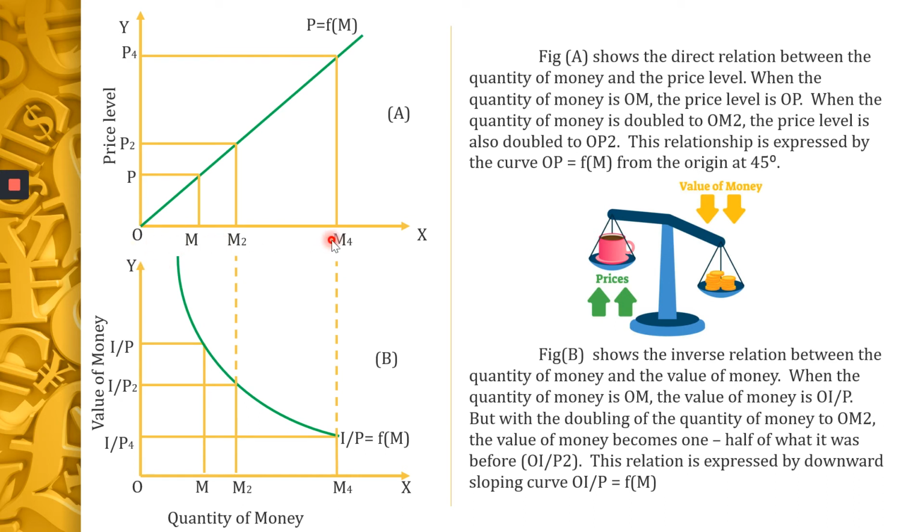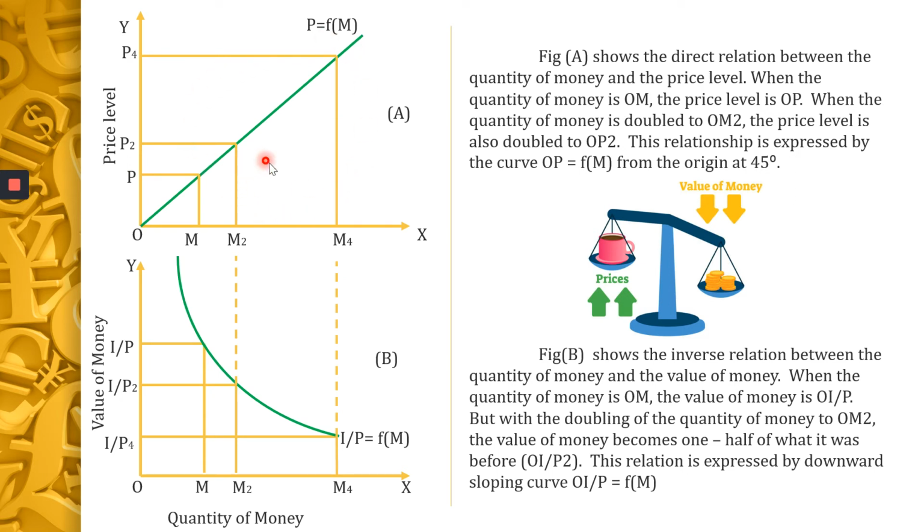As the quantity of money increases, the price level increases. When the quantity of money decreases, the price level also decreases. This relationship is expressed by the 45-degree curve, which is called P = f(M). So the price level is dependent on the quantity of money.